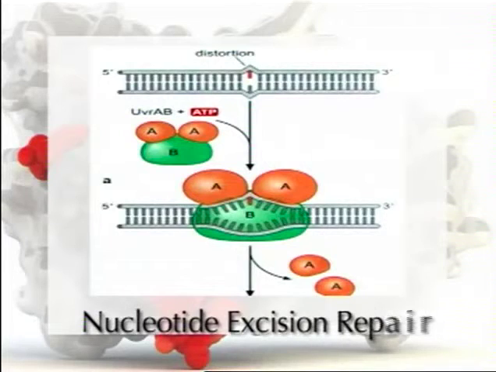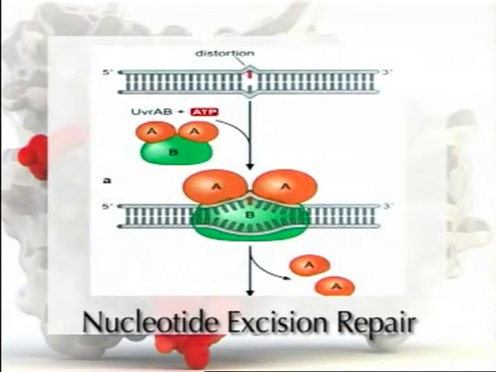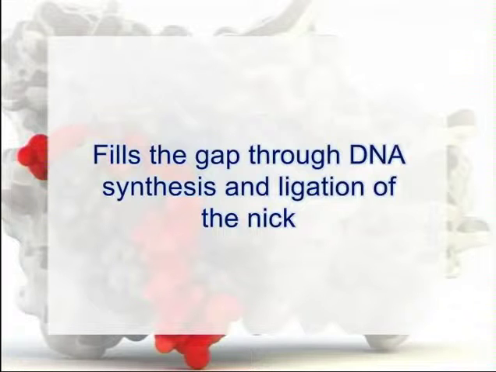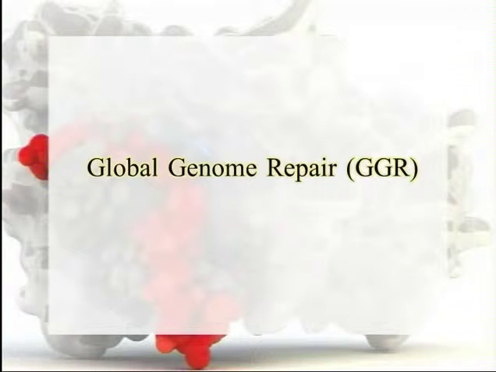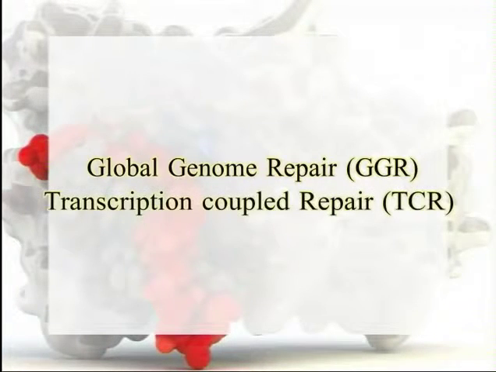Nucleotide excision repair. The nucleotide excision repair is a light independent pathway involved in UV lesion removal. It is more general and flexible than photoreactivation, as it recognizes and targets the damaged strand and removes a 24 to 32 base oligonucleotide containing the damaged product, and fills the gap through DNA synthesis and ligation of the nick. There are two subpathways of nucleotide excision repair. Number one, global genome repair, abbreviated as GGR, and number two, transcription coupled repair, abbreviated as TCR.